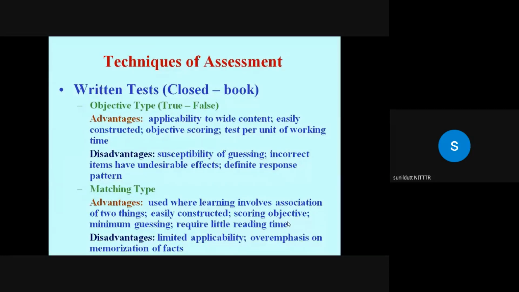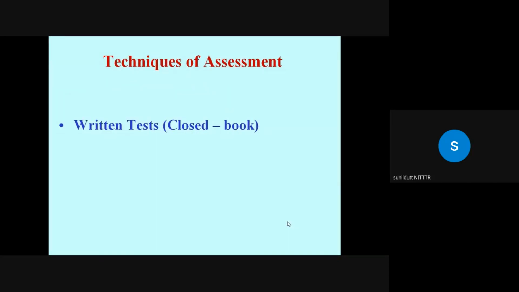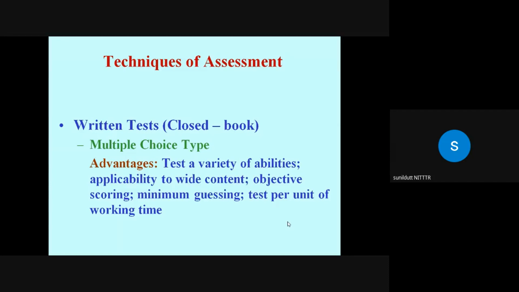Only you can measure students remembering ability only. So memorization of fact. Then we have written test, closed book, multiple choice, and multiple choice items test a variety of abilities.